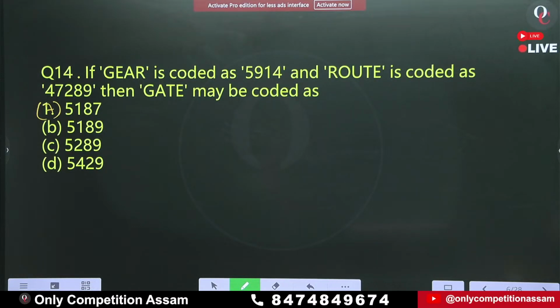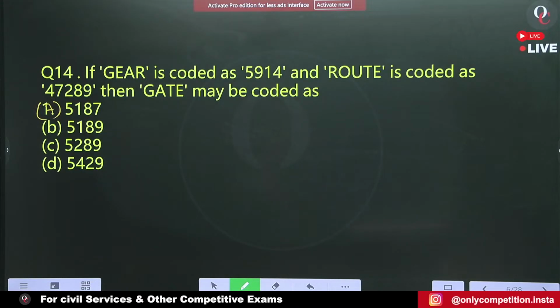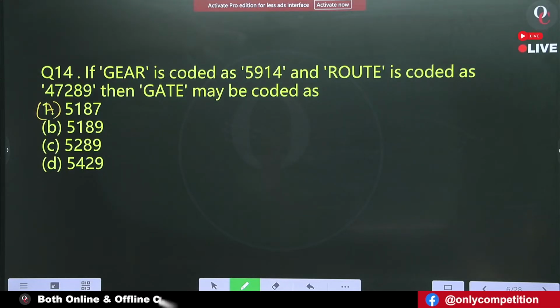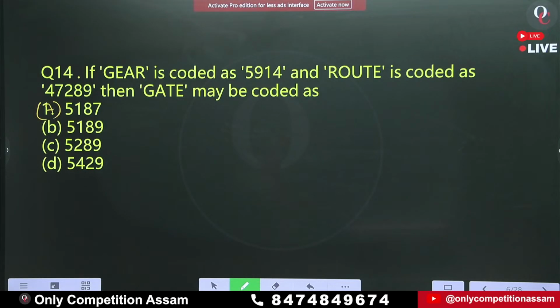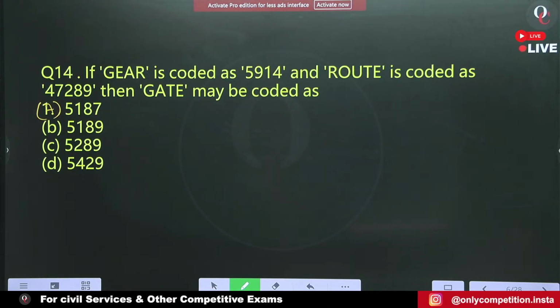First, observe the question. If GEAR is coded as 5914 and ROUTE is coded as 47289, then GATE will be coded as what?